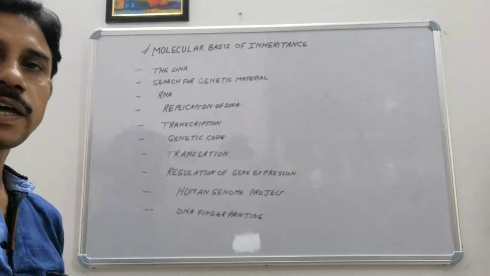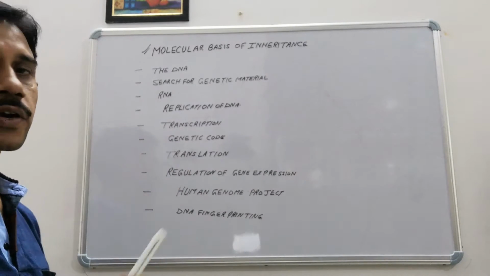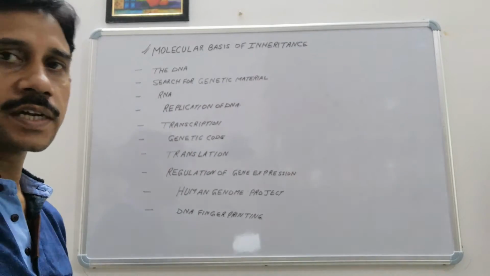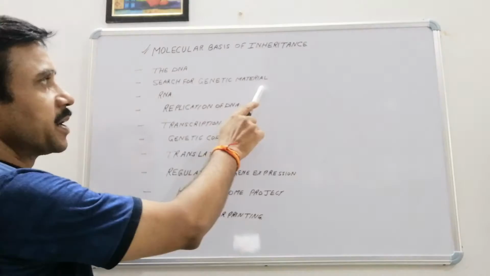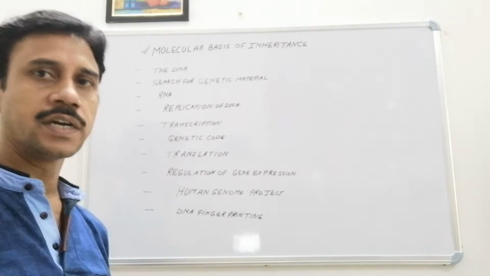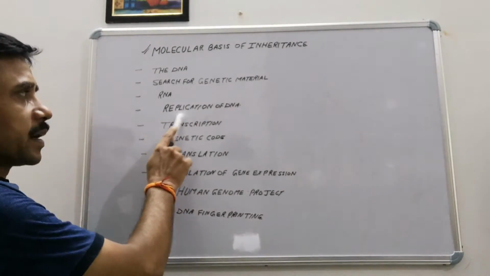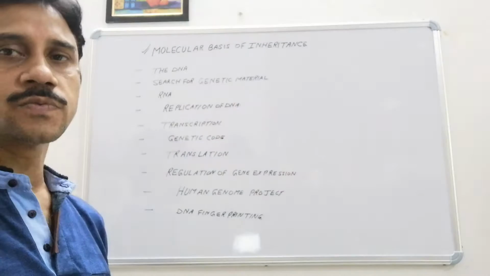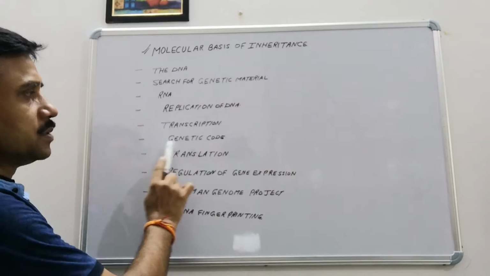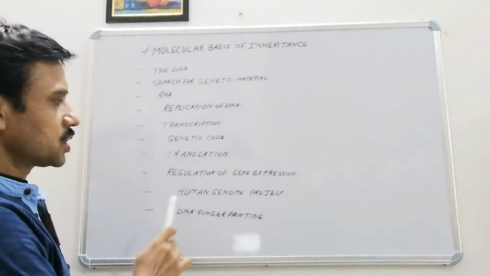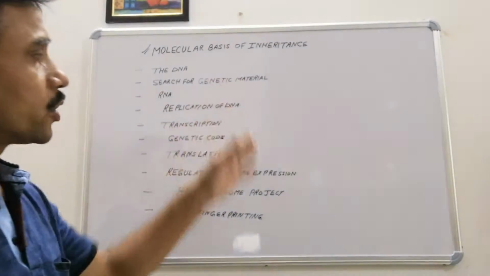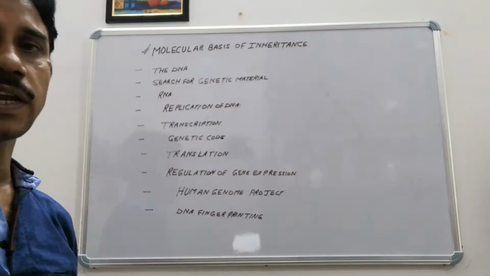In this molecular basis of inheritance, we are going to discuss a few very important topics: DNA, the structure of DNA, the discovery of DNA, and how it was considered as genetic material. In the search for genetic material, RNA, the types of RNA, that means genetic RNA and non-genetic RNA, their types and all. The replication of DNA, how the process of replication occurs, what enzymes are involved in the process of replication, and transcription, genetic code formation, translation, regulation of gene expression, human genome project, and DNA fingerprinting. So there are many topics given in this chapter of molecular basis of inheritance.